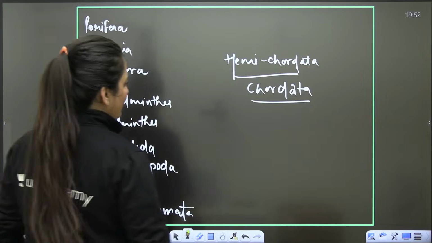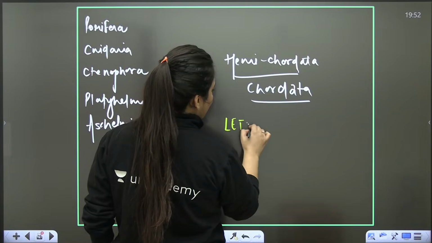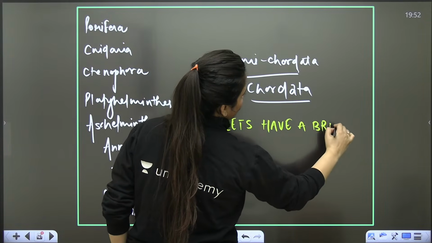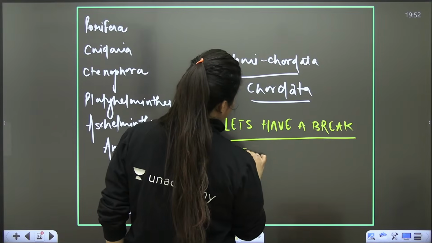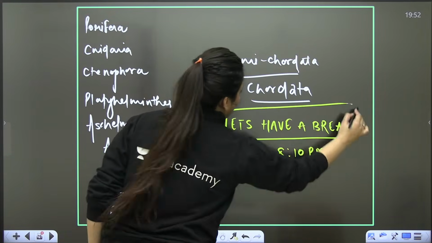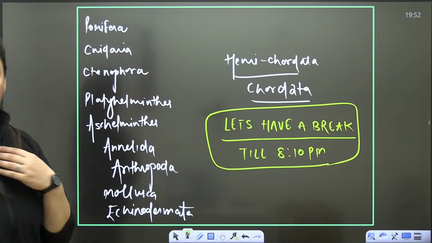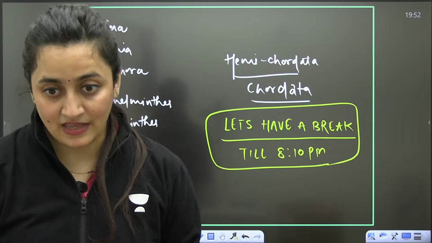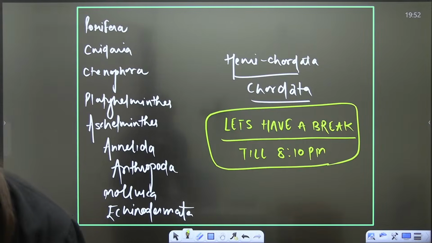Let's have a break for 15 minutes. What say? Let's have a break till 8:10 p.m. Then we will continue it further. So just quickly revise the names of all the phyla.